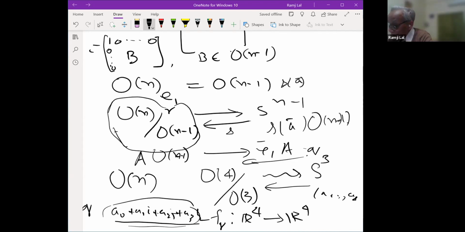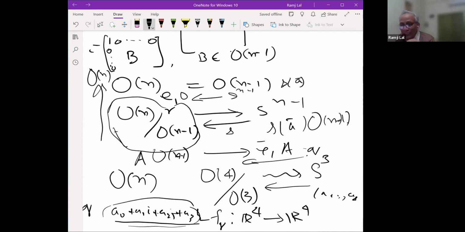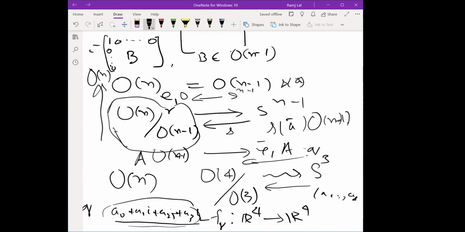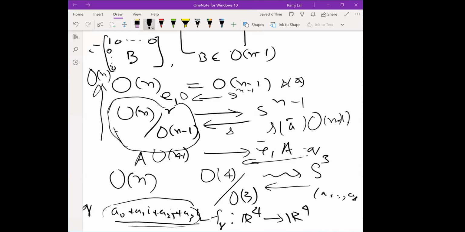What I am saying is that the continuous sections from Sn-1 of this action give, in ON, actually, let me make it a little clearer: from ON-1 to ON, actually this is it, right? From the cosets to ON, and this is a bijective correspondence, so that gives a member of ON. Am I right in my statement? Yeah. Okay, thank you Himadri. So is this clear to you all?